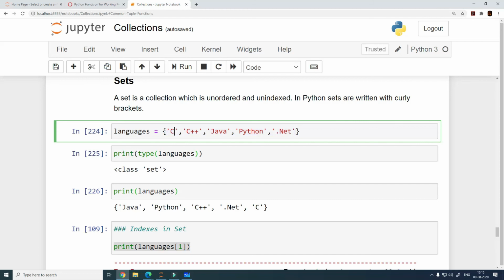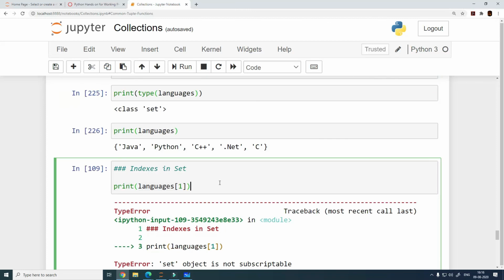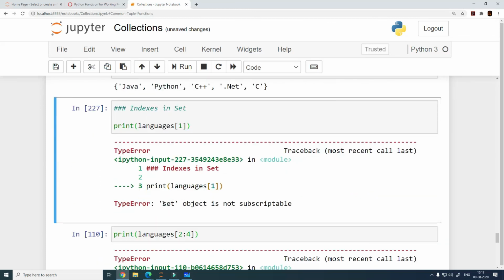If you write languages[0] and try to fetch the first element, this is not going to give you anything, it is only going to give you an error, because there is no indexing allowed in a set. So let's see what happens. I've already run this code once and it leads to an error: set object is not subscriptable. It is the same as a subscript or an index, they mean the same.